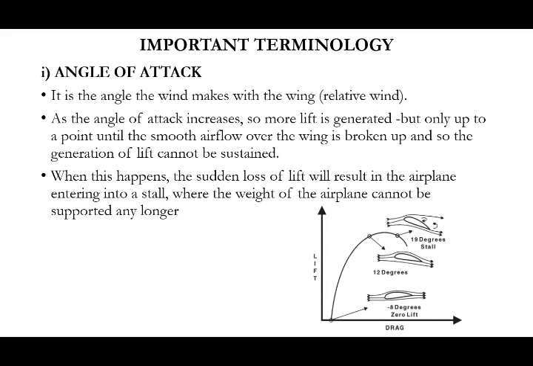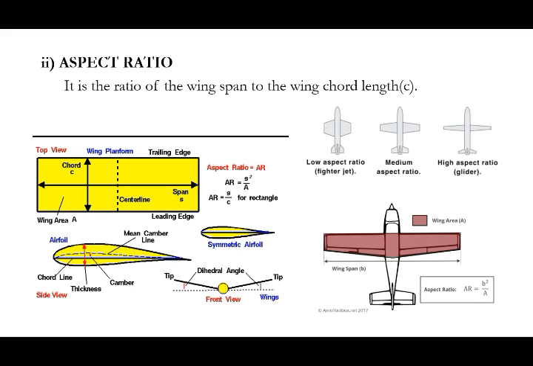A pilot must ensure there should be no stall in the aircraft for takeoff conditions. Next one, aspect ratio. It is also an important parameter for designing the glider. Aspect ratio is the ratio of wingspan to the wing chord length. Wingspan is from one end of the wing to the other end, from the left end to the right end of the wing. And the chord is from the trailing edge to the leading edge.